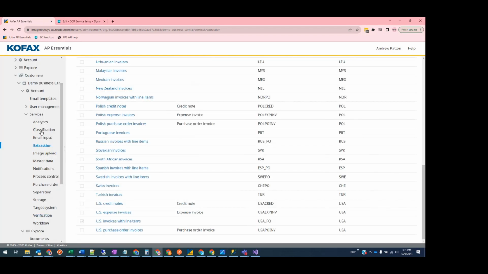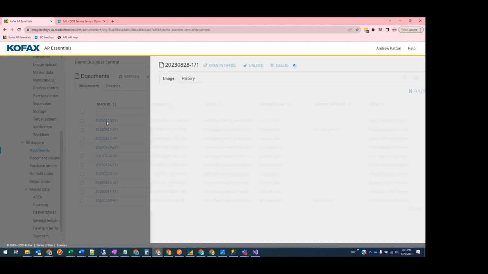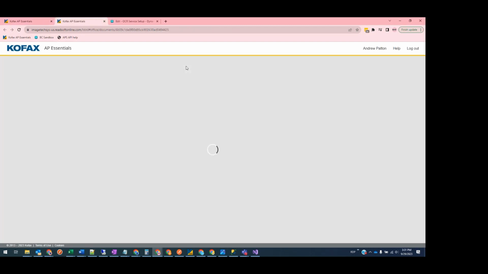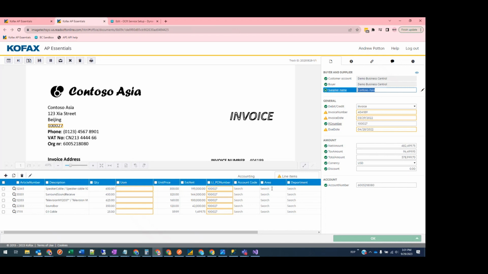And I can open up a document that is in the pending manual verification step. And when I open that up in Office, you can see under the line items table, there are columns for area and department. And I can do type ahead matching to show the appropriate values from each of those master data categories to help me select the appropriate values. And this concludes the dimension syncing feature.